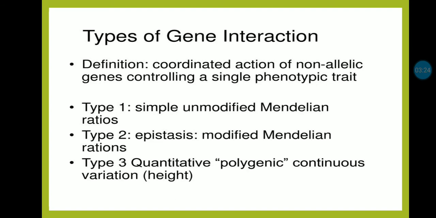First is simple unmodified Mendelian ratios. Second, epistasis, or in another term, modified Mendelian ratios. Third is quantitative or polygenic, that is continuous variation, for example, height of a human being.